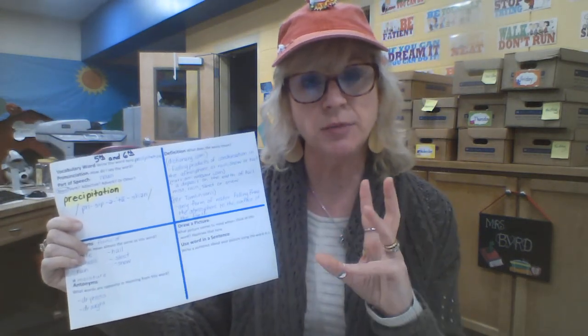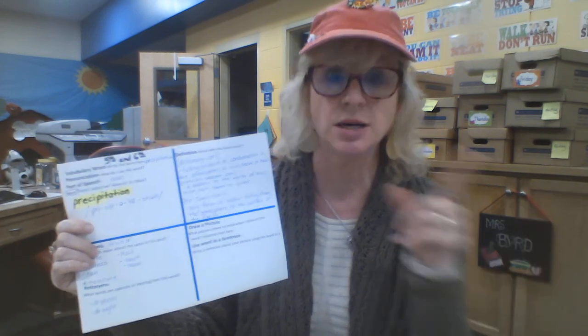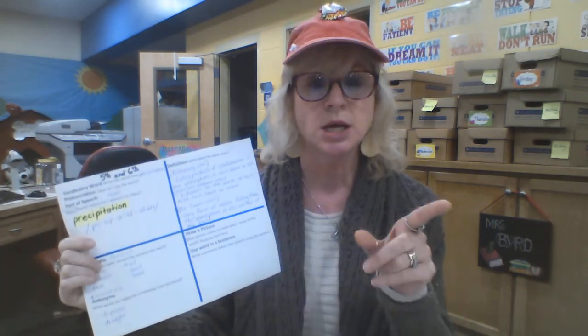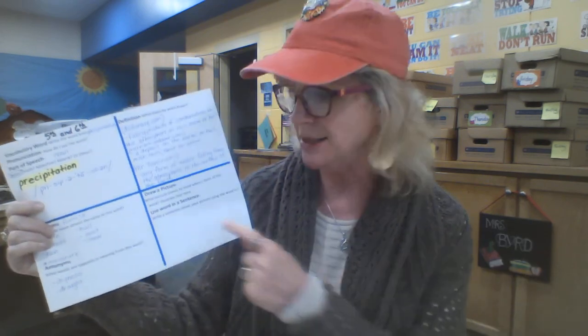I like to do that because when you read one and then you read another, there might be something included in the first one that's not in the second one, and vice versa. So that's why Ms. Bird looks at a couple of different definitions in a couple of different places. Don't ever just use one source if you're able to. Always try to use another source if you have one available. And another source was Mr. Tomlinson. So I have 3 sources, 3 different definitions of precipitation.